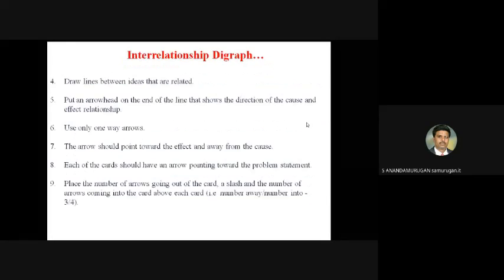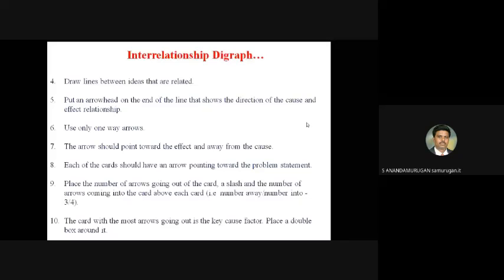Then draw lines between ideas that are related. Those ideas are related, so we have to draw the lines. Then put an arrowhead on the end of the line that shows the direction of the cause and effect relationship. First, you draw the lines between the ideas, then put the arrow mark, which shows the direction of the cause and effect relationship.